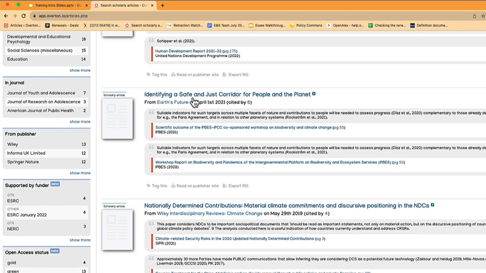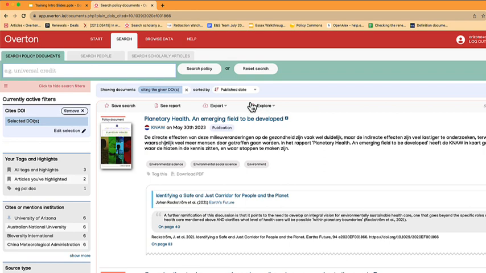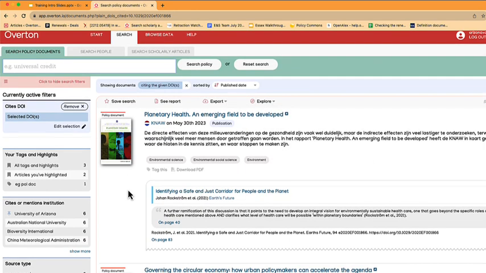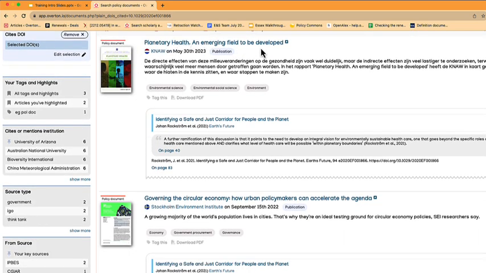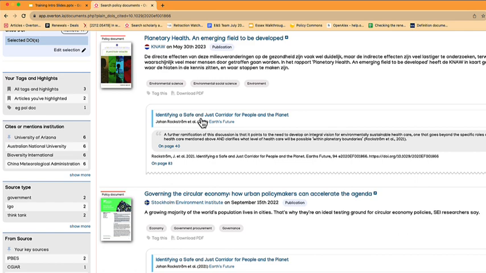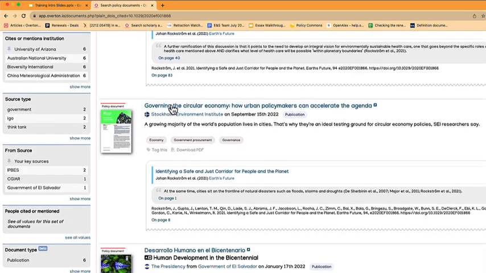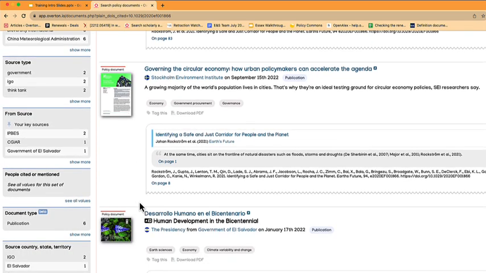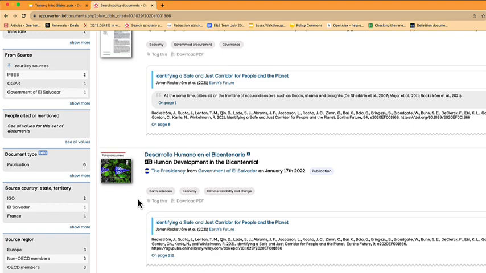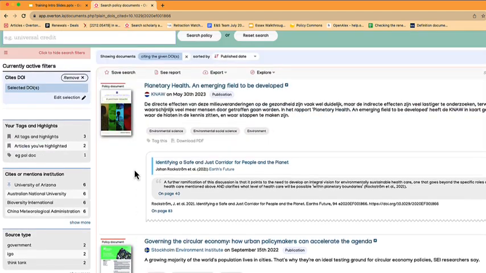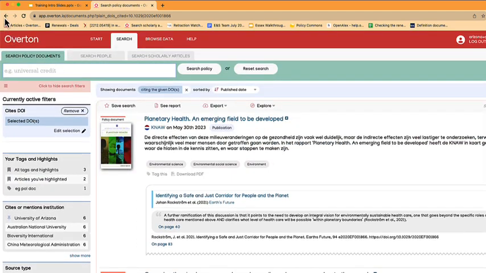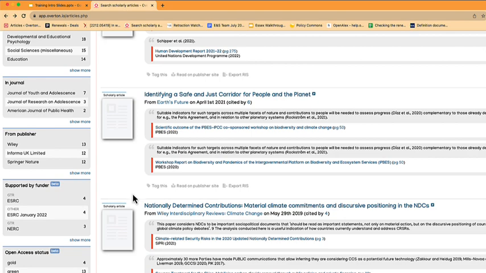So if I wanted to look a little bit more into this, I could click that number 6 and see all of the policy documents which cited that scholarly article. So we can see planetary health, identifying a safe and just corridor. And again, this policy citing that scholarly work as well. So it's a way of exploring each policy document which cited your work, if this was you as an individual author or a group of researchers together.